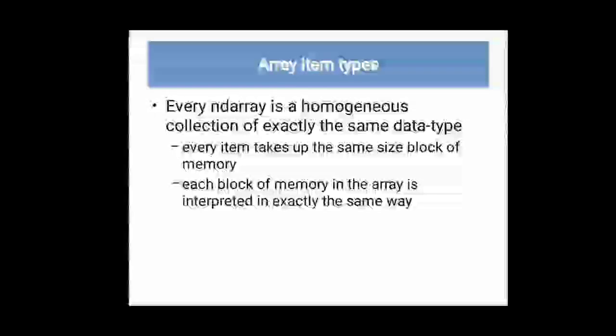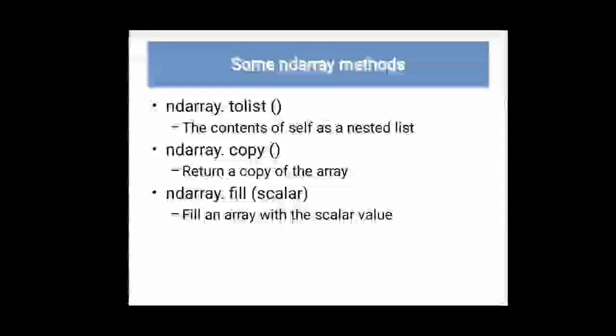So there are some methods to list and copy. The tolist method returns the contents of self as a nested list, a copy of the array. So by using tolist you can convert that array into list format, and by using the copy method you can copy the same n-dimensional array into the next one. Then fill is there, so you can fill a scalar value. Scalar value means a constant value, meaning in all locations you want to store a single value. In that case it is called a scalar value.